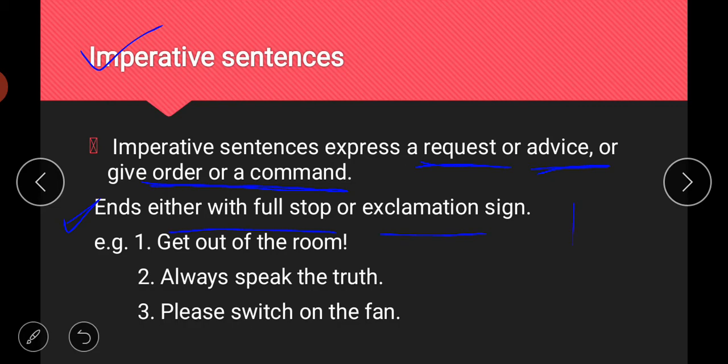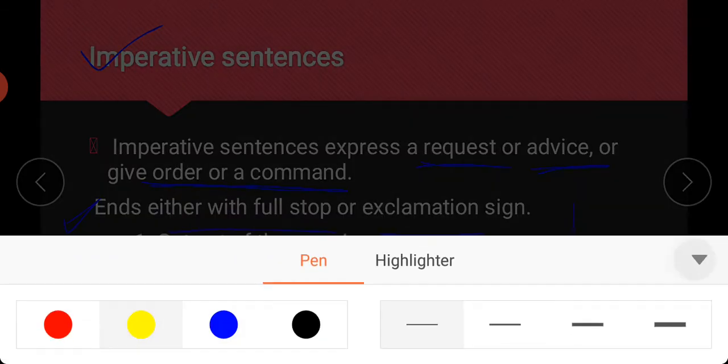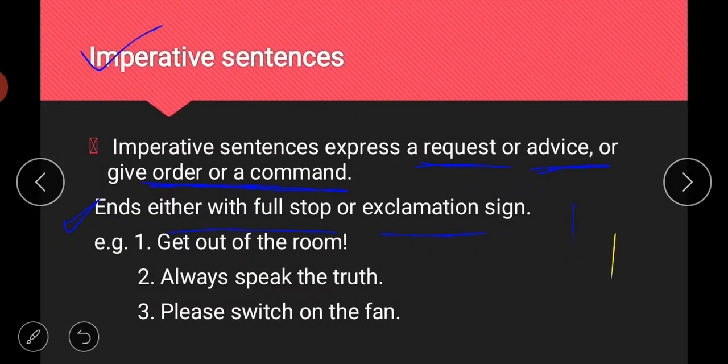Exclamation sign means this one. Let me change the color of this pen. So exclamation sign means this one, means one stick type something, and then at the end we have a dot. This dot is not possible to draw at this time properly. So look at this one. I hope it is clear now.